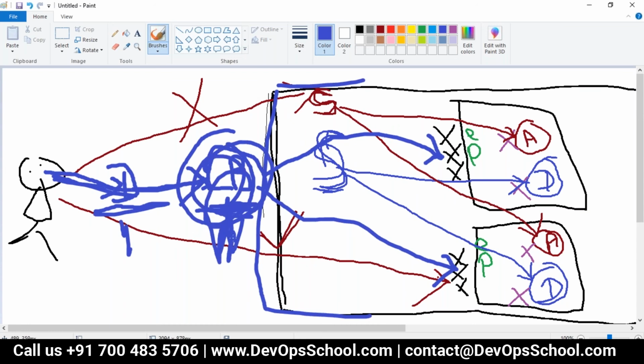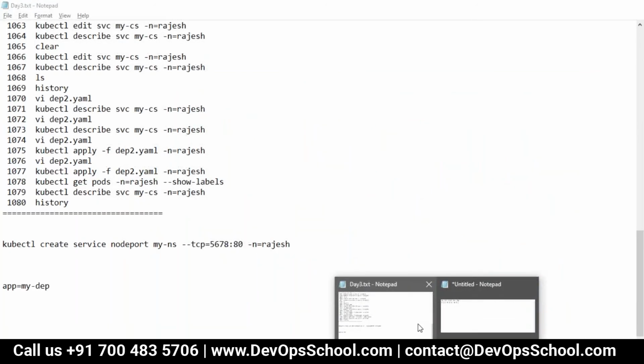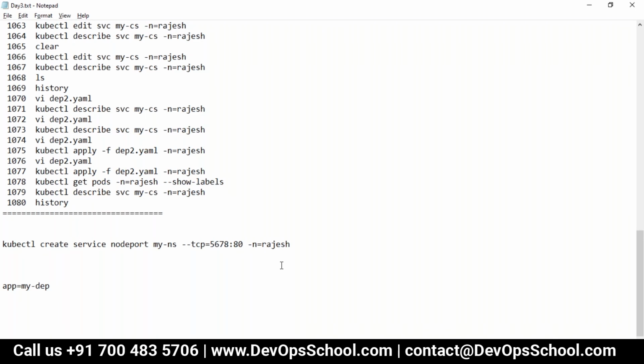So this will be created by whom? Typically you can create it using your software. This load balancer will balance the nodes, this service will load balance the pods, and this node port is a way to connect both. So node port is a bridge between the two load balancers. That's all.